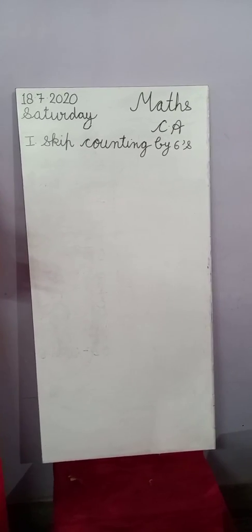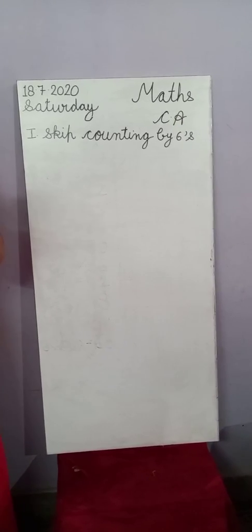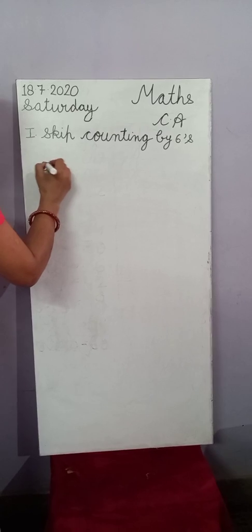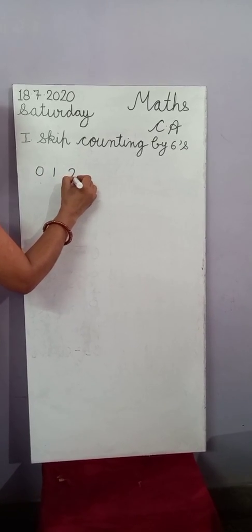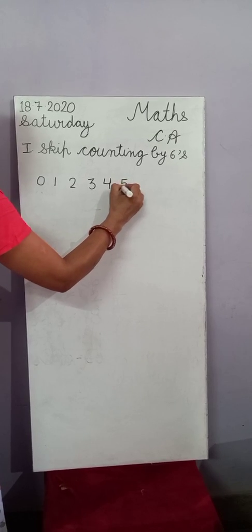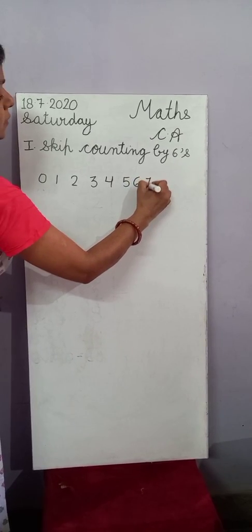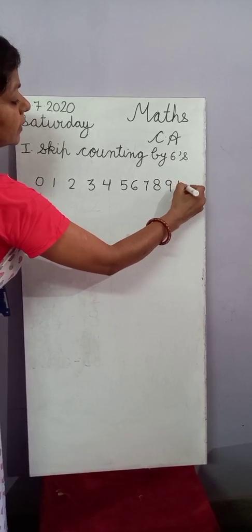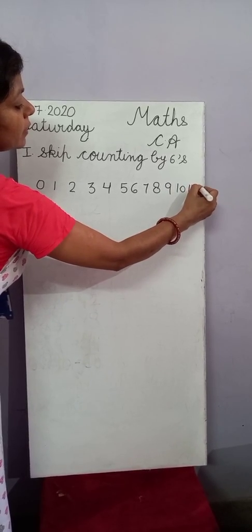How many times you will jump to reach on number 6? Okay. 0, 1, 2, 3, 4, 5, 6, 7, 8, 9, 10, 11 and 12.